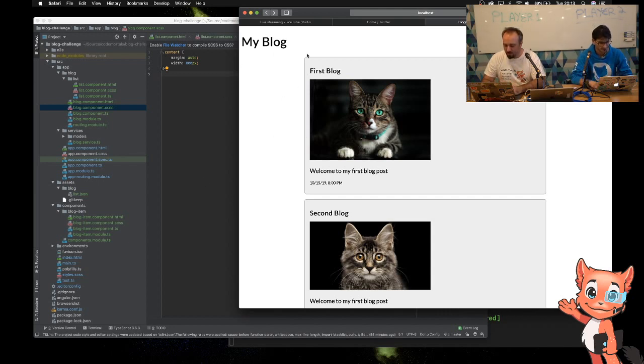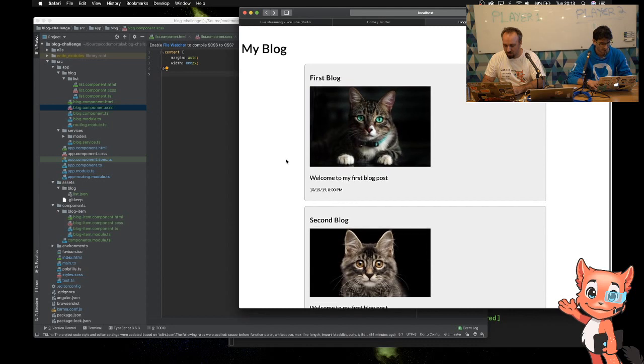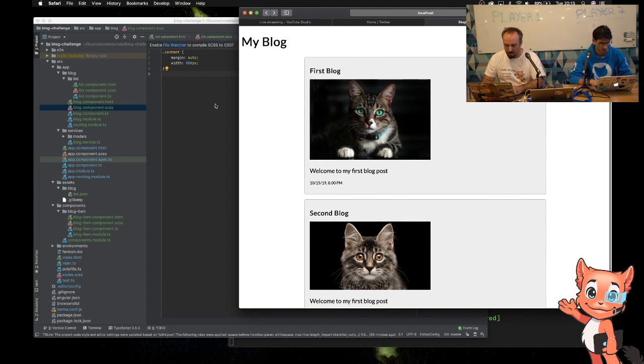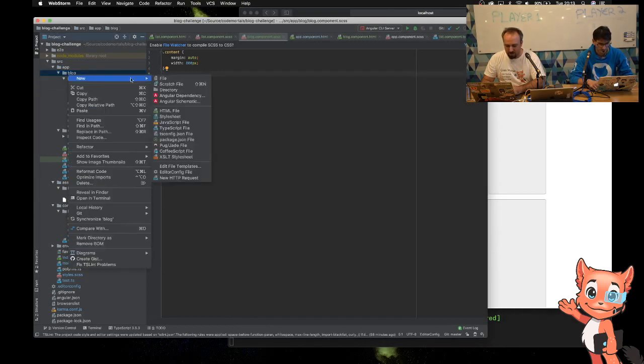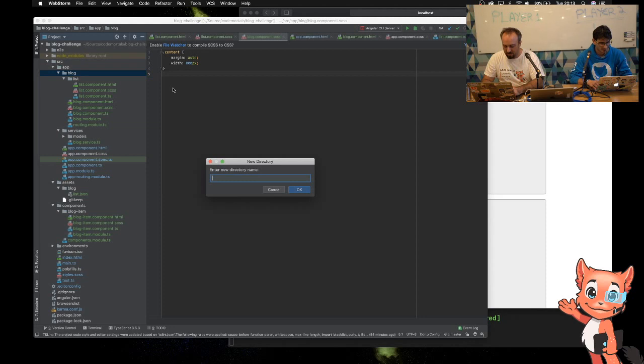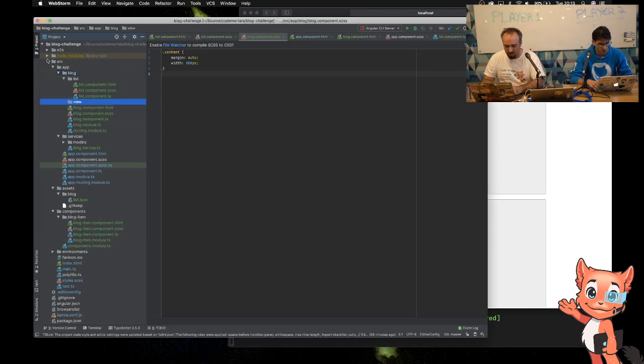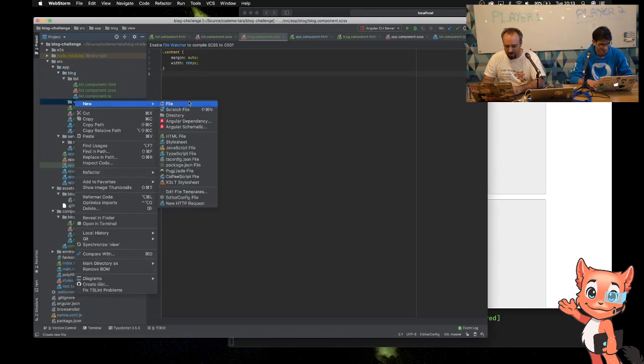So here we go. I've got some sort of blog coming together. I can see the title, I can see the content and so forth. What I haven't got is another page to click into to view the detail of that blog. That's going to be a question mark as to whether there's time to do that, because it's quite a bit to build. But we could try and go for bonus points for having a view page. So 2 minutes. Okay, how fast can I add a view page?